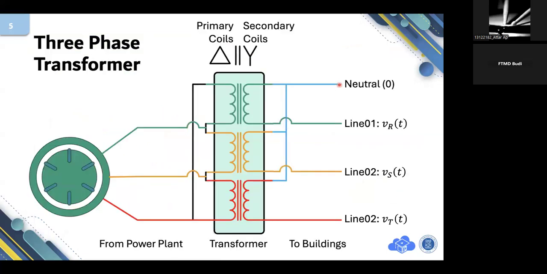I'm going back to the previous slide. There will be current at line one, current on line two, and current on line three. They have to maintain the current balance. If the currents are unbalanced, meaning one of them is much greater than the others, it implies unbalance on the primary side. The current here will be much higher than others. Then it will distribute the torque unevenly.